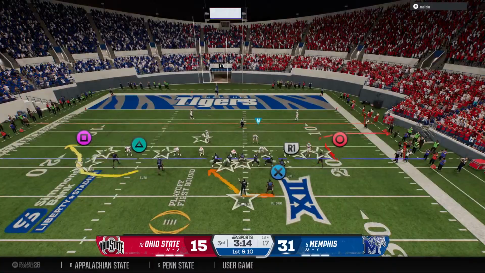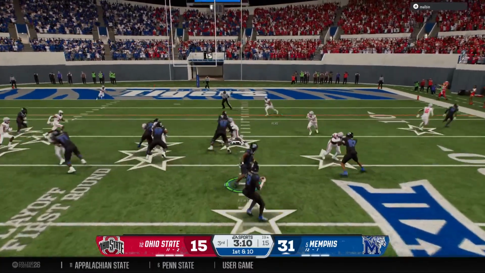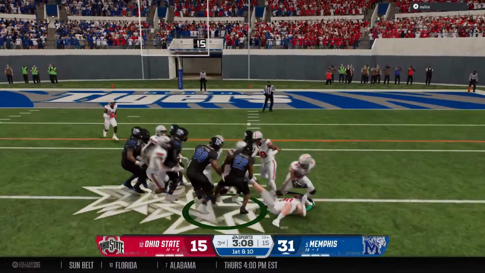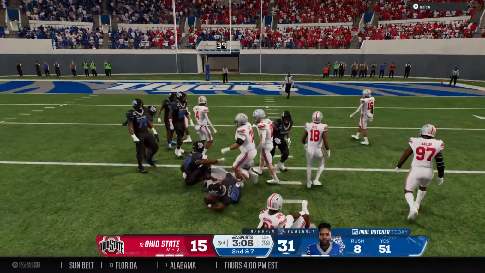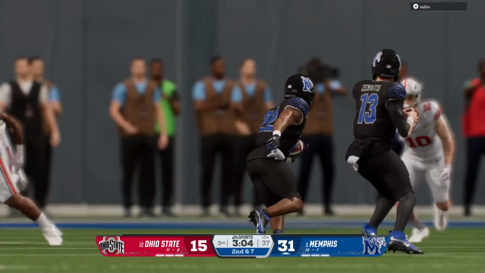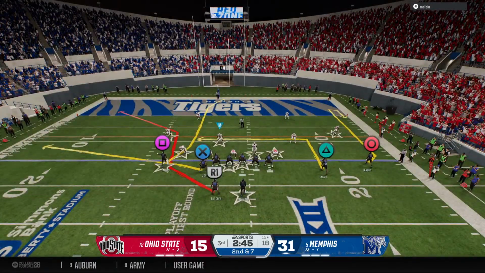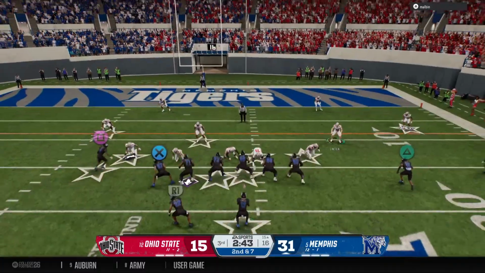Memphis now operating in the red zone. Pace, 27, jump. An inside give now from the shotgun. Running with purpose. Boy, it looked like the quarterback was caught in between. Should I hand it off? Should I pull it and make the throw? Ends up getting some positive yards, but I think they missed a chance for a bigger gain.